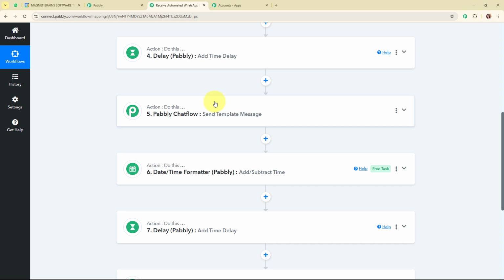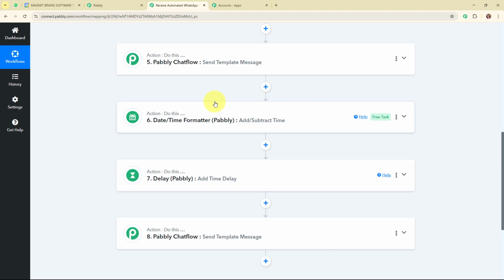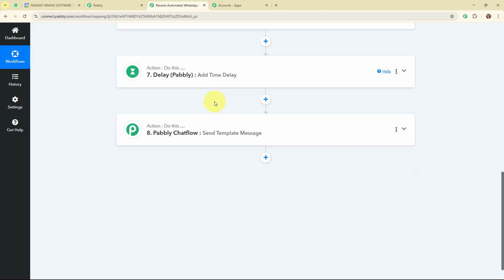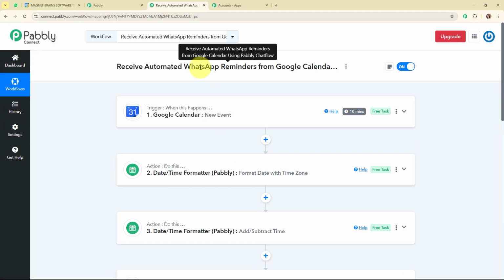And here after sending the WhatsApp message, again we are going to subtract the time for the second reminder, and after subtracting the time, we are going to add a delay for that time, and after adding the delay, again we are going to send a WhatsApp reminder message through a template message using Pabbly Chatflow. Alright, so these were the steps to receive automated WhatsApp reminders from Google Calendar using Pabbly Chatflow. I hope these steps were clear to you.